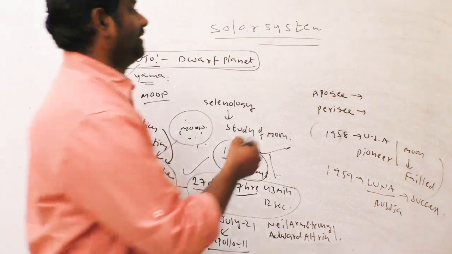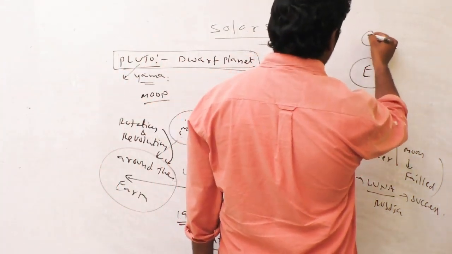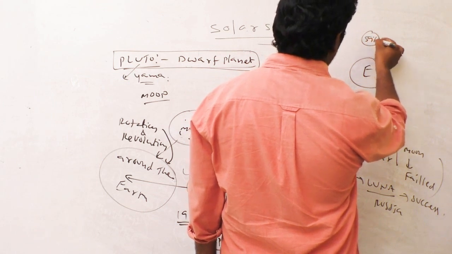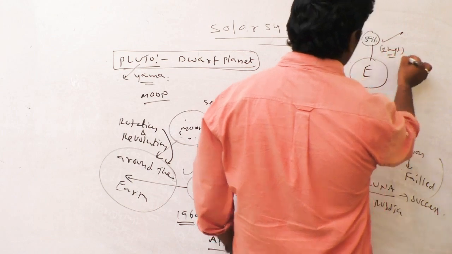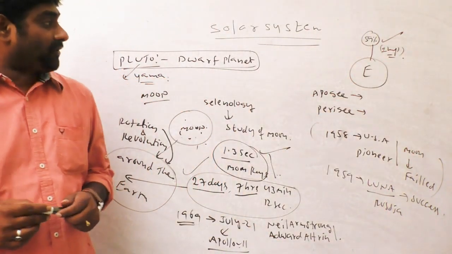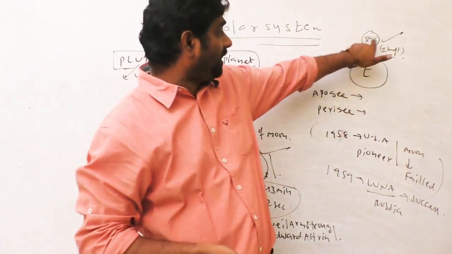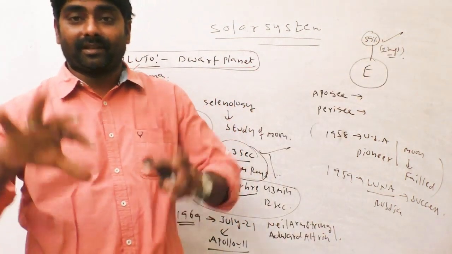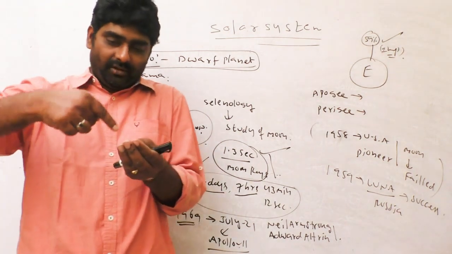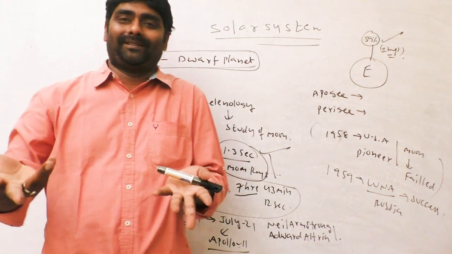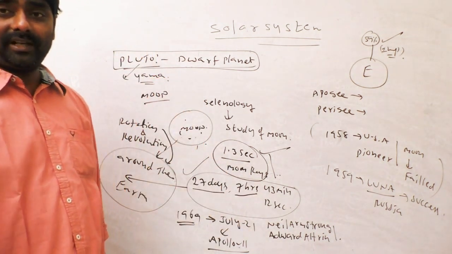So from the Earth, the Moon appears 59% always. This is a very important question. From the Earth, what percentage of the Moon's surface area can we see? 59%. Why? The reason is the Moon's rotation and revolution. It rotates itself and revolves around the Earth in the same 27 and a half days. Very, very important.